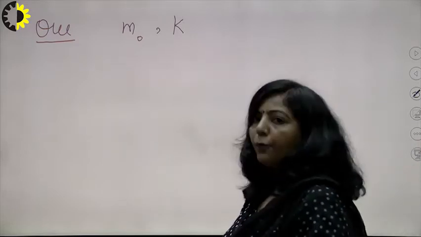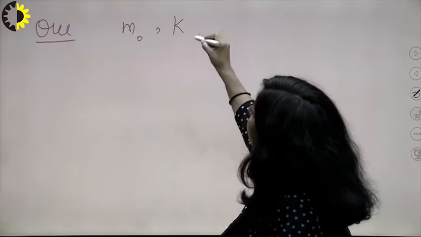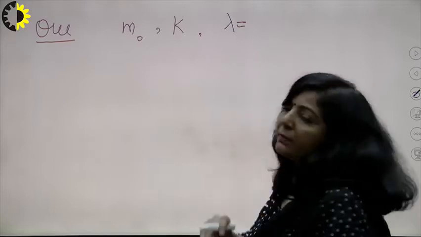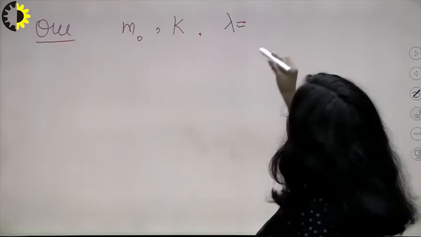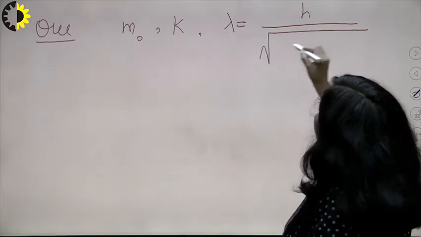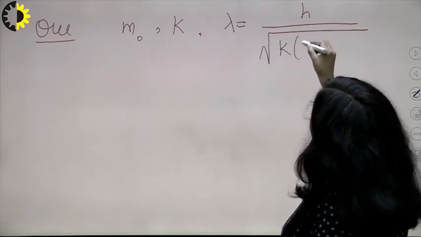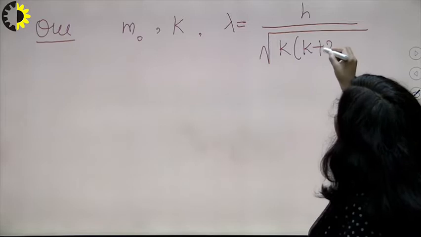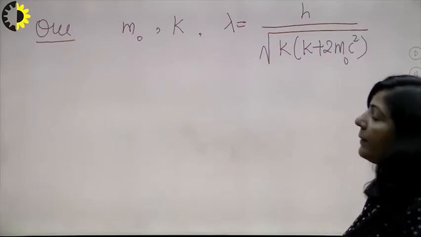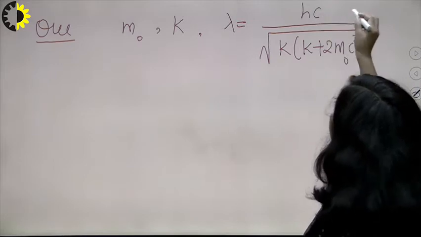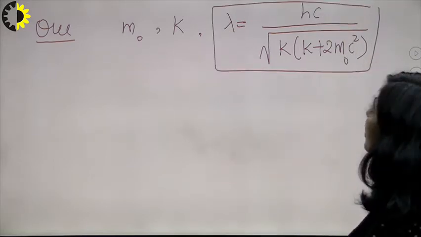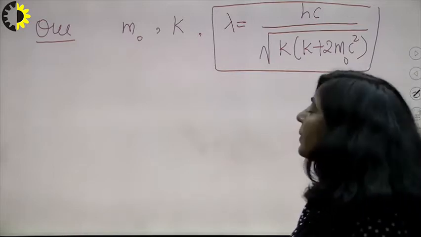You have to prove that in relativistic mechanics, the de Broglie wavelength for this particle is h upon under root K into K plus 2m naught c square. You have to prove this. This is hc upon under root K into K plus 2m naught c square.